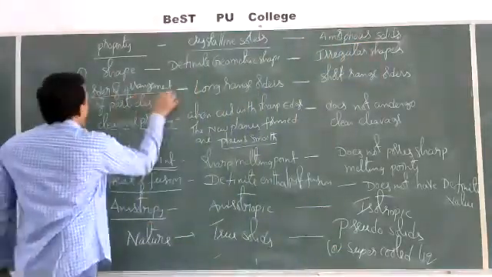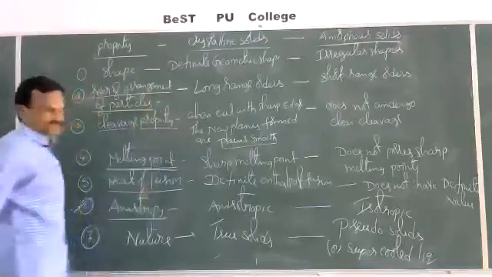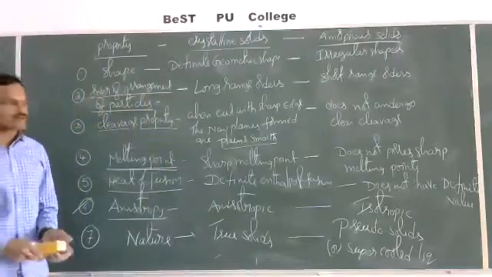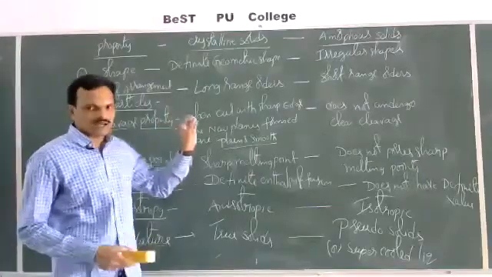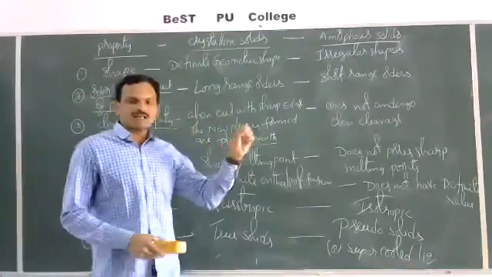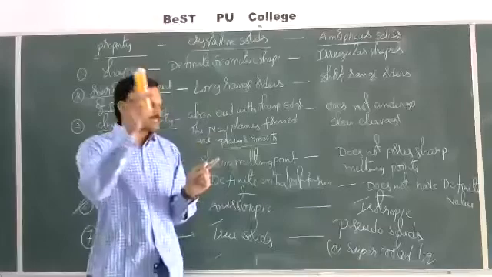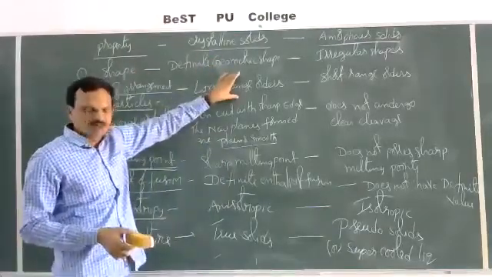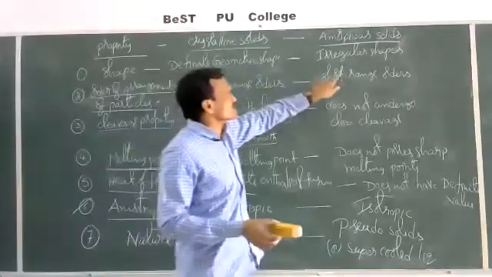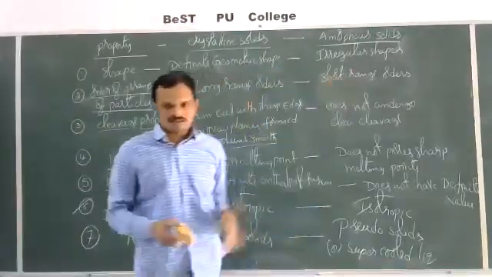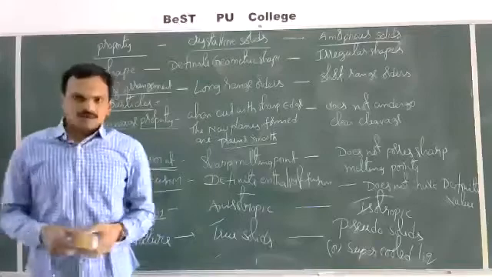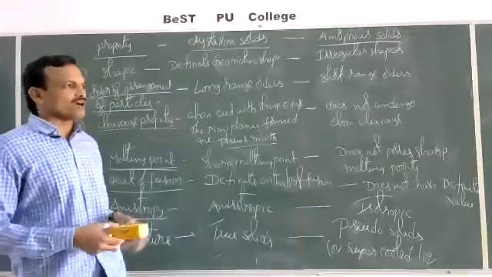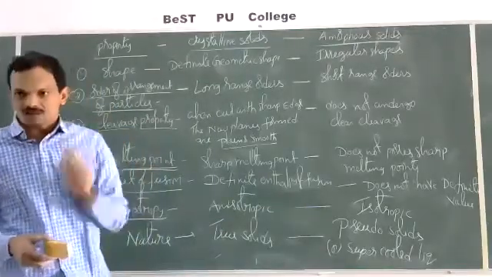Next, the second one, order of arrangement of particles. In crystalline solids, the constituent particles are arranged in a regular geometry over a long distance. That means these possess long range order, whereas amorphous solids possess short range order. That is, the constituent particles are arranged over a short distance in a particular order.